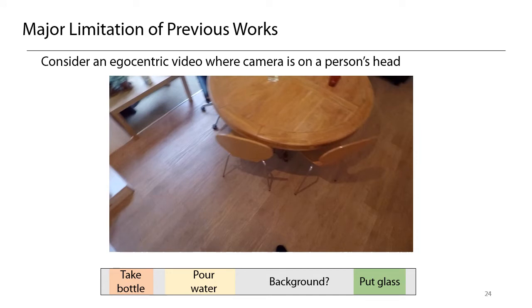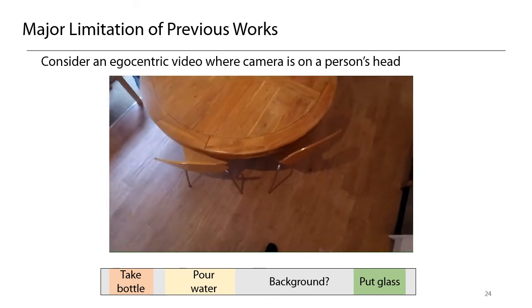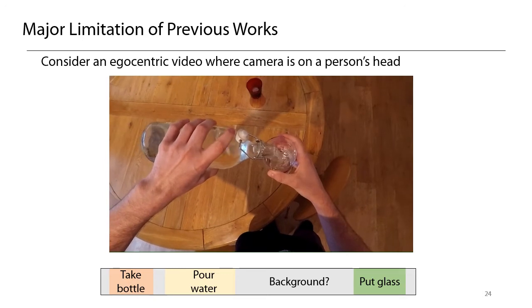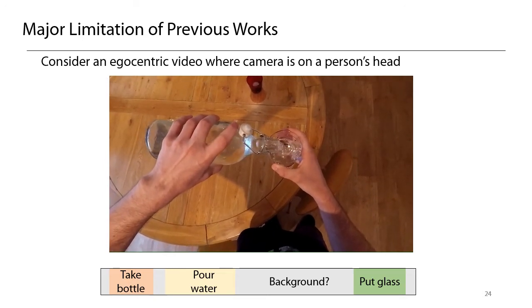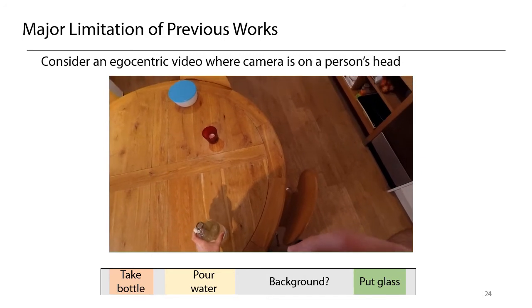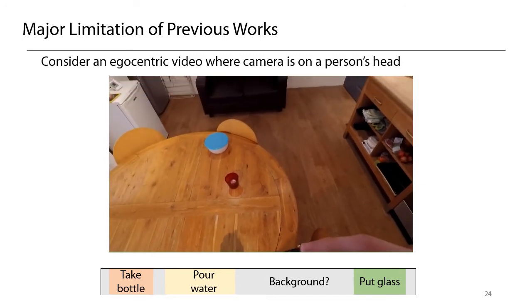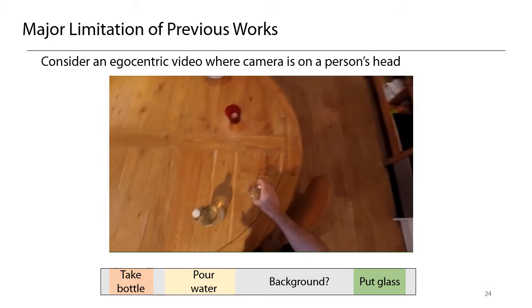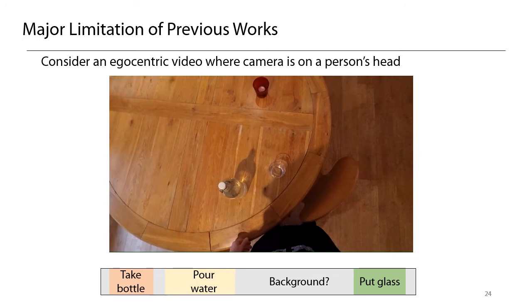Despite the success of the TCN-based action segmentation, we argue that there is a major limitation in the existing action segmentation methods, especially in dealing with egocentric videos. Let's see this egocentric video as an example. We can clearly see the actions of taking the bottle and pouring water in the glass. However, during this time, we cannot clearly see what action is taking place. Then finally, we can observe that this person puts the glass onto the table.